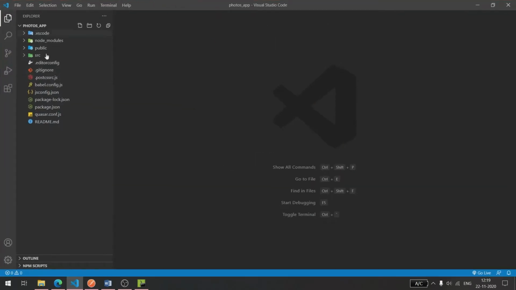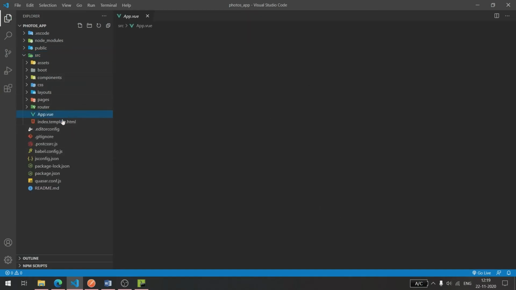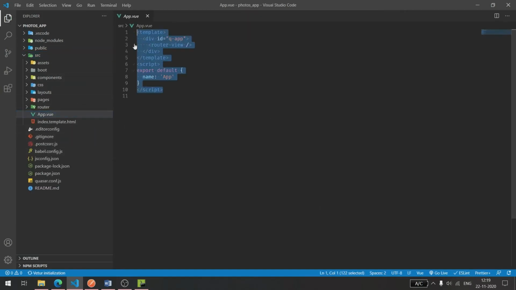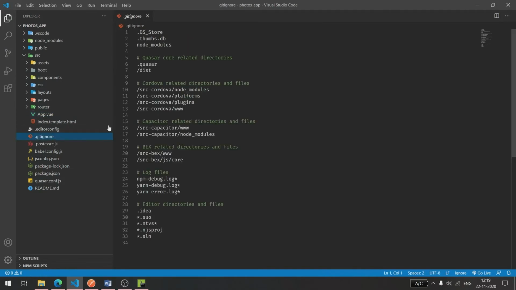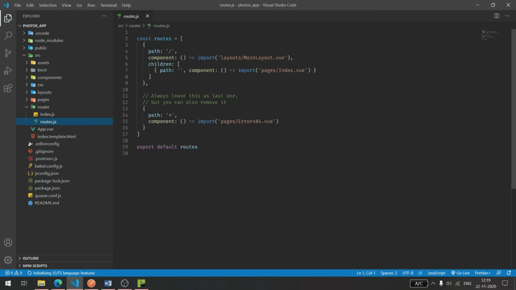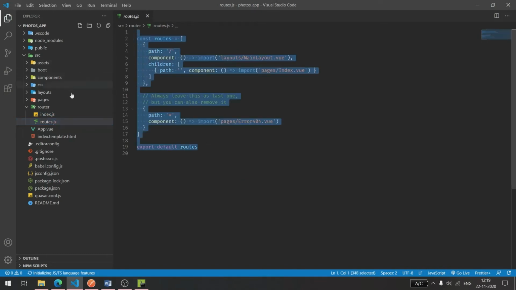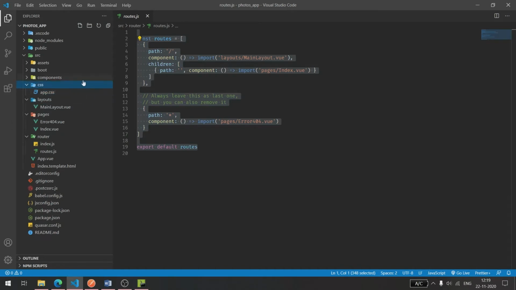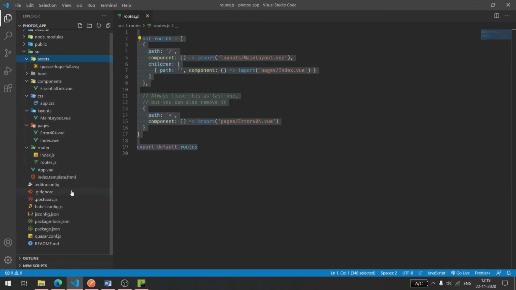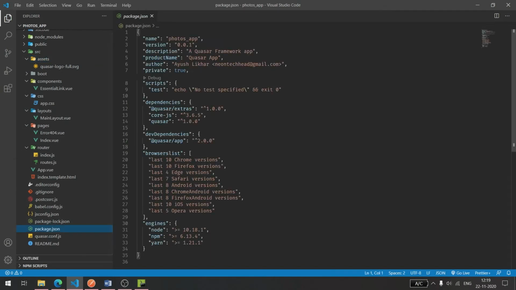So this is the project structure you get. It's basically a Vue.js application. So if you are a Vue developer, you won't have any issues with continuing on this. And if you're coming from React, it's not very difficult. It's rather easier to use this. Okay, so let's check the package.json. The bare minimum.